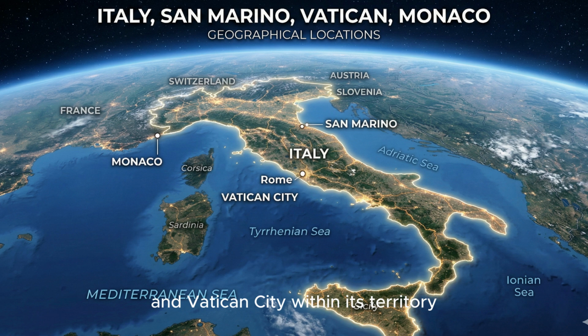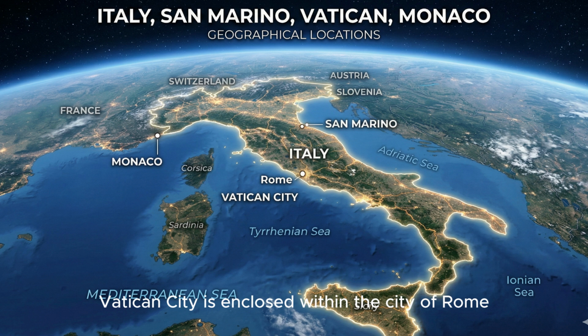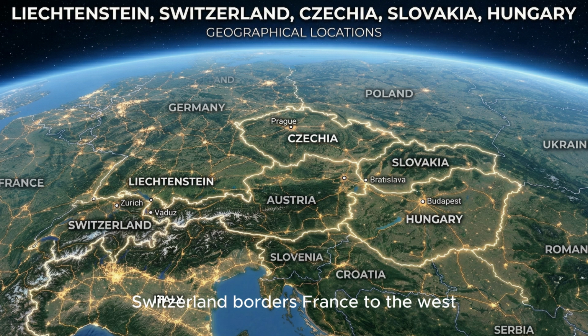Italy borders France, Switzerland, Austria and Slovenia to the north, has long coastlines along the Adriatic Sea, the Tyrrhenian Sea, and the Mediterranean Sea, contains the independent states of San Marino and Vatican City within its territory, and includes the island of Sicily in the south. San Marino is completely surrounded by Italy and has no coastline. Vatican City is enclosed within the city of Rome and surrounded by Italy.